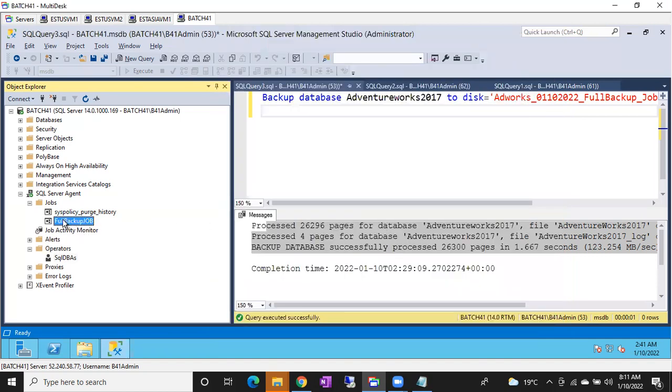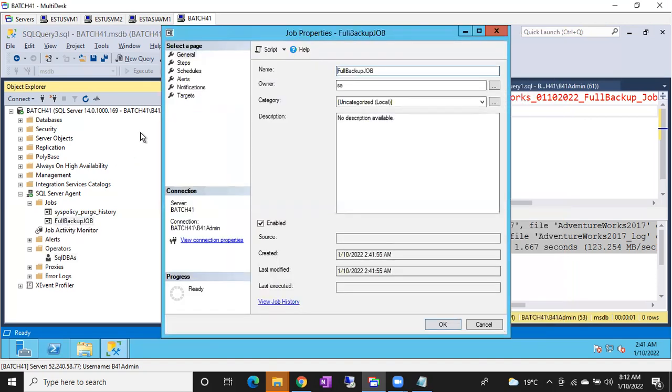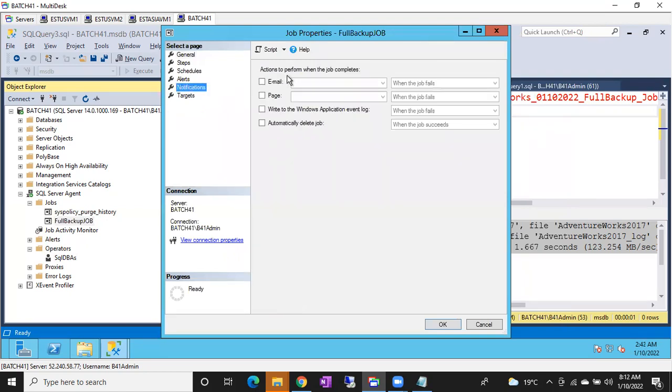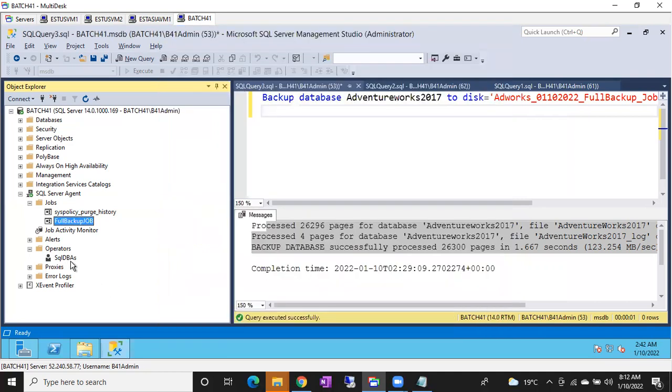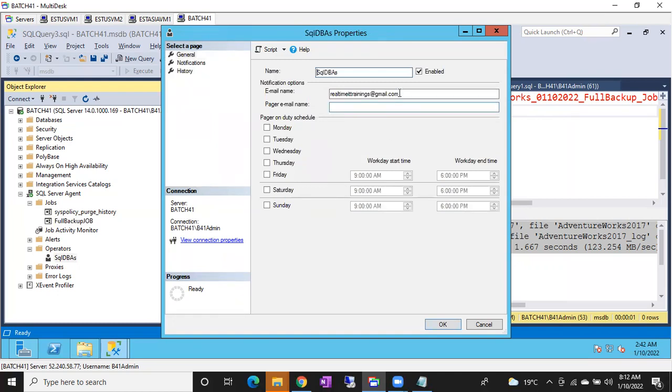Simply the job will be created. And if you double click on the job, it will go to the properties again. Go to notifications, select email, and you can see here the operator is created. The one which we have created, SQL DBS, this SQL DBS has one email ID. Once I click OK, if my job fails, it will send an email to this mail ID, guys. Is it clear, everyone?